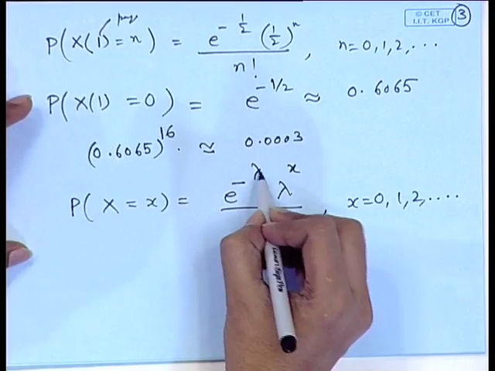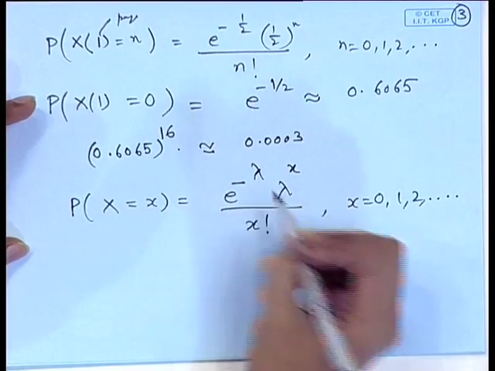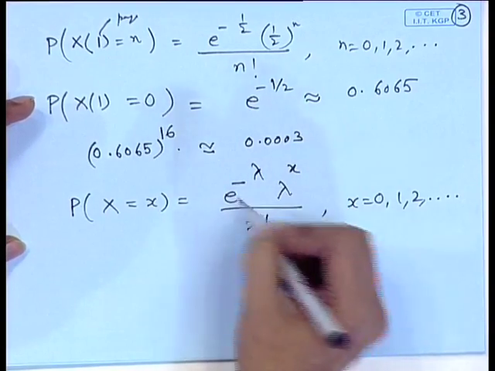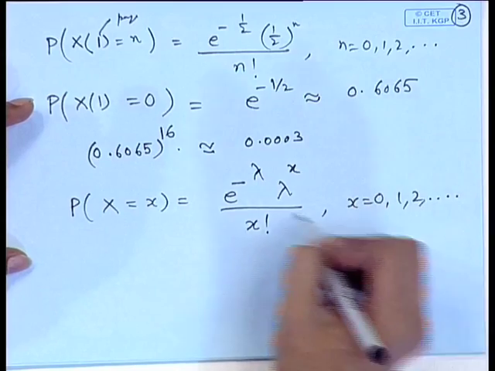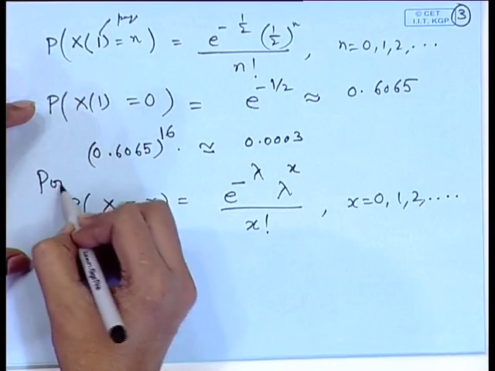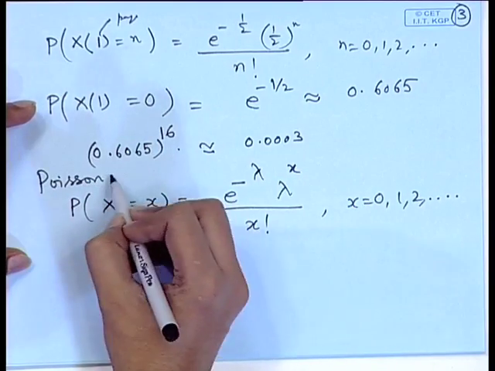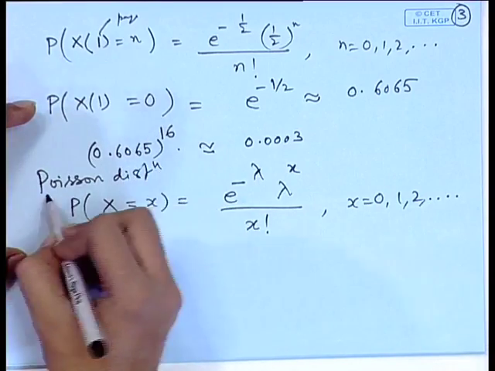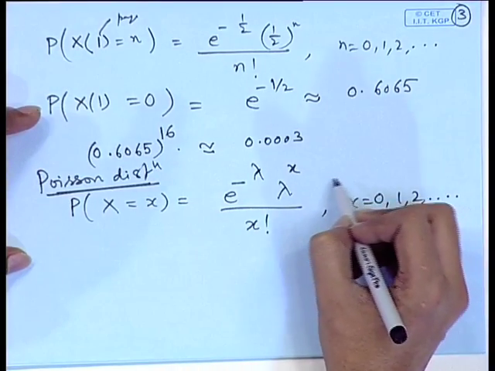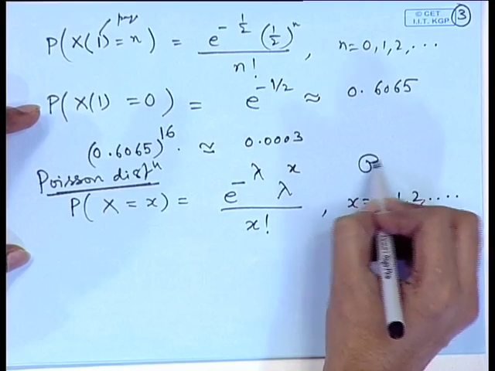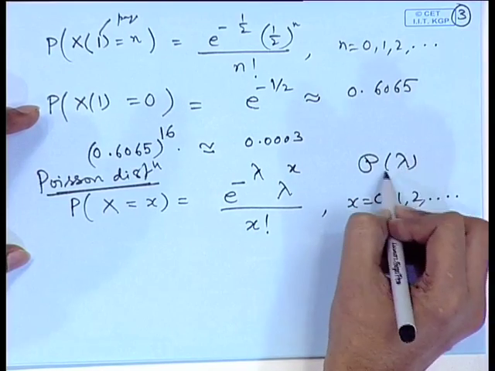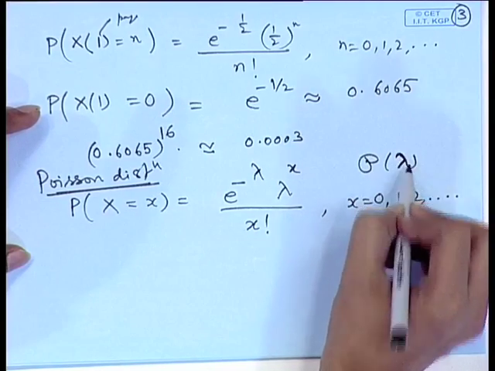So lambda t can be merged into one and written as lambda again. This is a convenient way of expressing a Poisson distribution. This form of the probability mass function is known as a Poisson distribution, and we will use the notation Poisson(lambda), which means that the rate is lambda.